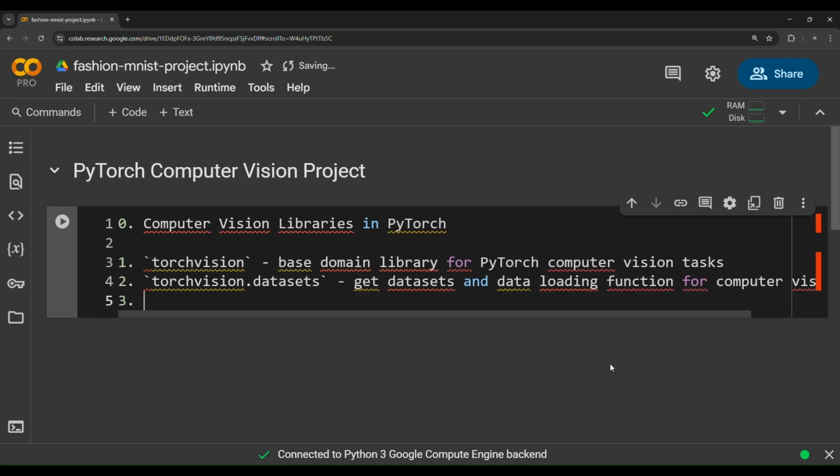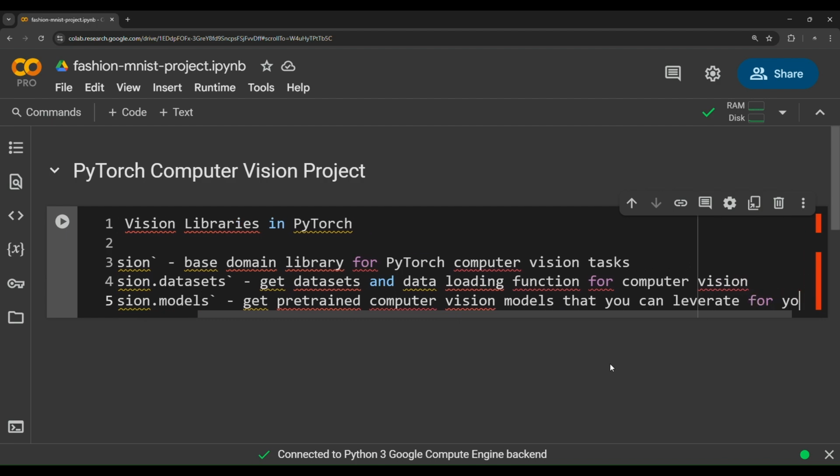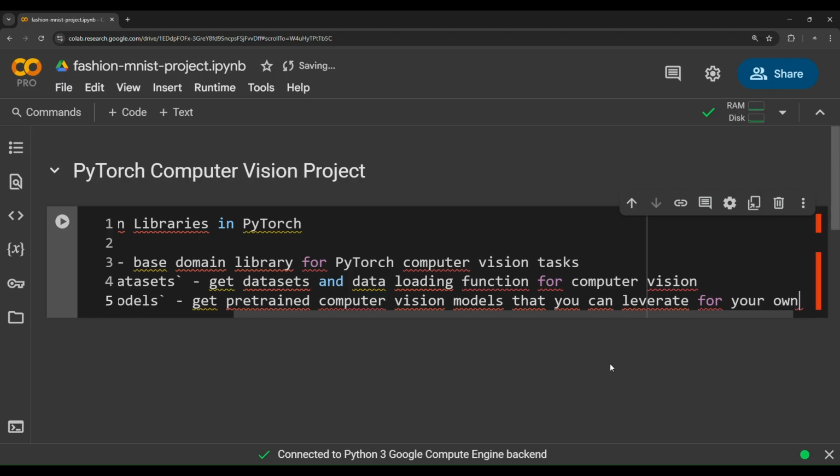Thirdly, we need to use a library called torchvision.models. This package contains the most popular models in computer vision, like AlexNet and LeNet, and a lot of other popular architectures in computer vision. So get pre-trained computer vision models that you can leverage in your own tasks, for your own tasks.